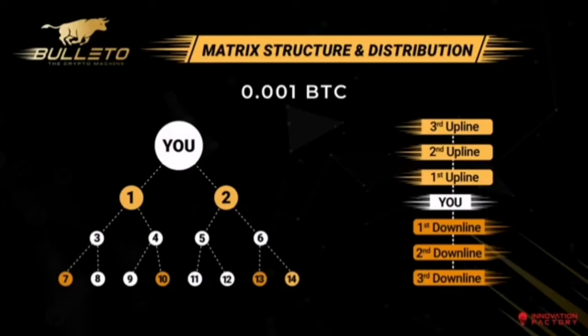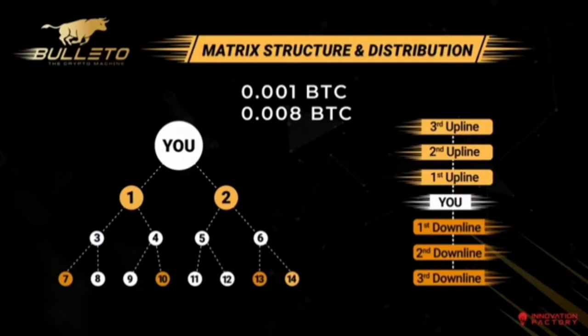At the first completion of the slot tree, the investor ends up generating 0.008 BTC. This means that he generated an income of 0.008 BTC by investing only 0.001 BTC, which is 8 times of the invested amount.